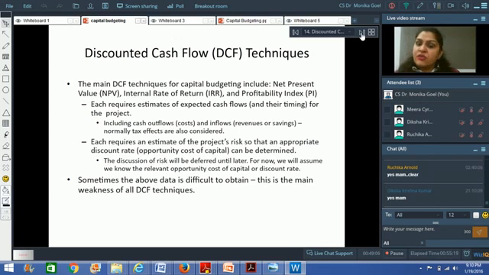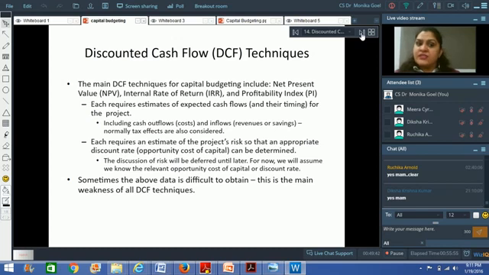But then, the people who propounded this payback period method said, okay, if you tell us that we have two weaknesses, one is that we do not consider the cash flows which are occurring after the payback, second is that we are not using the time value of money concept, then no issues. Let us use the time value of money concept. Let us discount these cash flows and then find out the payback period. That is also something that we can do. So in the discounted cash flow techniques, they discounted the cash flows.